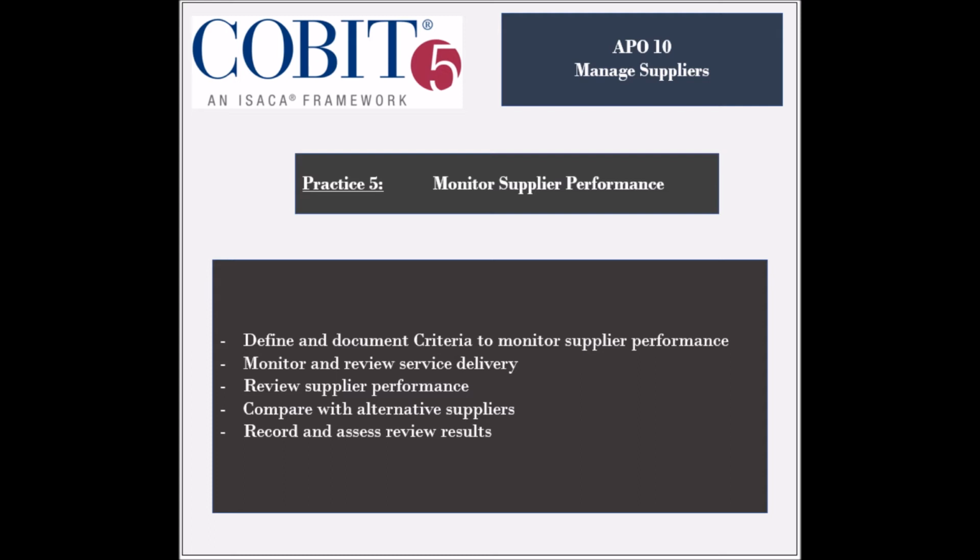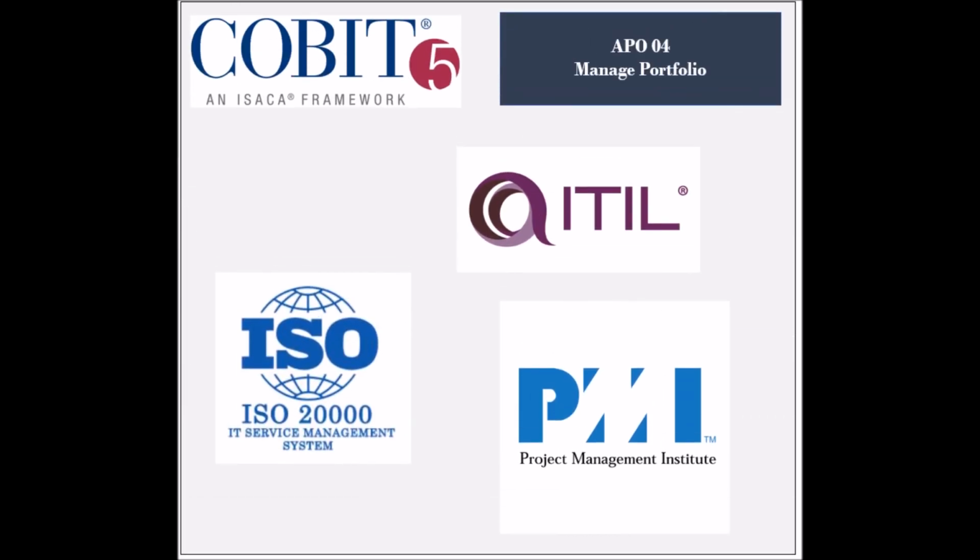Service delivery should be monitored and reviewed to ensure that it is providing an acceptable quality of service. Supplier performance compared to alternative suppliers should be evaluated, to identify any improvement possibilities. Performance results should be recorded and assessed, and discussed with the suppliers to identify needs for improvement. Other sources that provide more insights into this process include the ISO 20000 standard, the ITIL framework, and the project management body of knowledge.